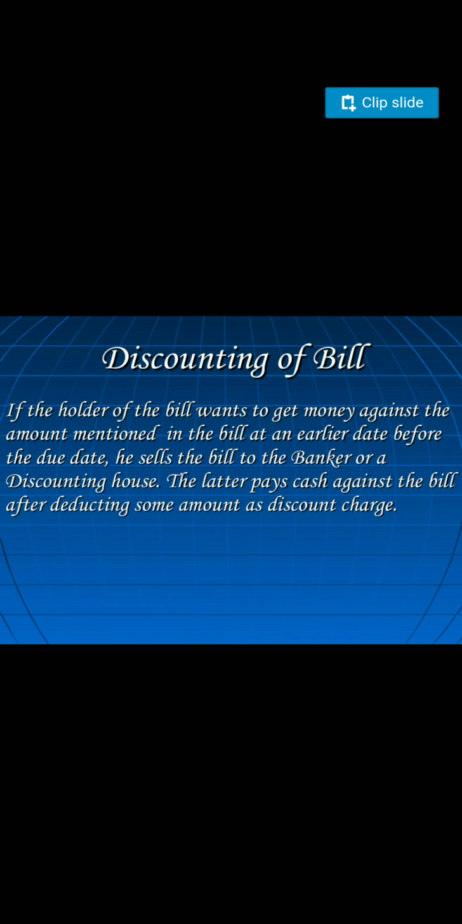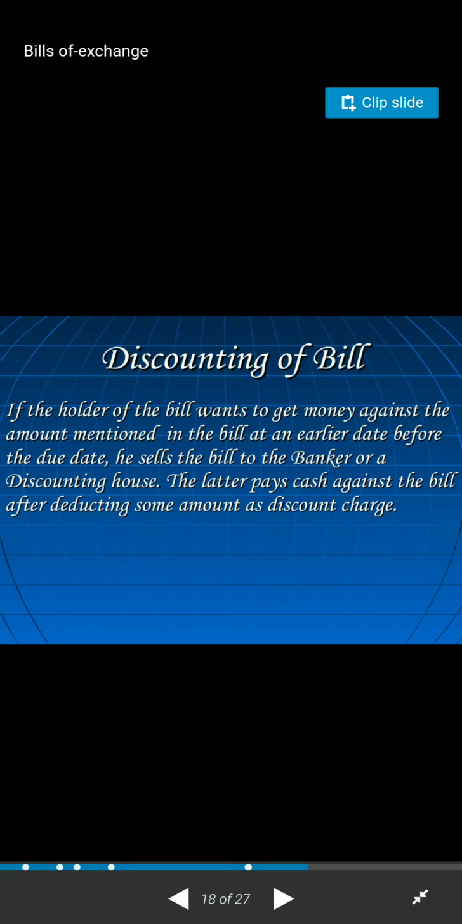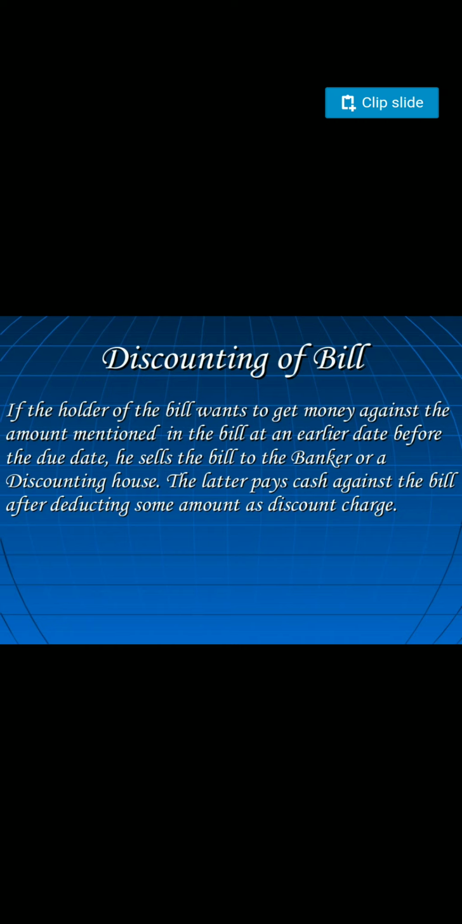Okay, so that 49,500 rupees you are going to get, and 500 rupees the bank will charge as a discount. So this process is called discounting of a bill. If the holder of the bill wants to get money against the amount mentioned in the bill at an earlier date before the due date, he sells the bill to the banker or a discounting house. The latter pays cash against the bill after deducting some amount as discount charge. Okay, this is what I have explained to you. This process is called discounting of a bill.